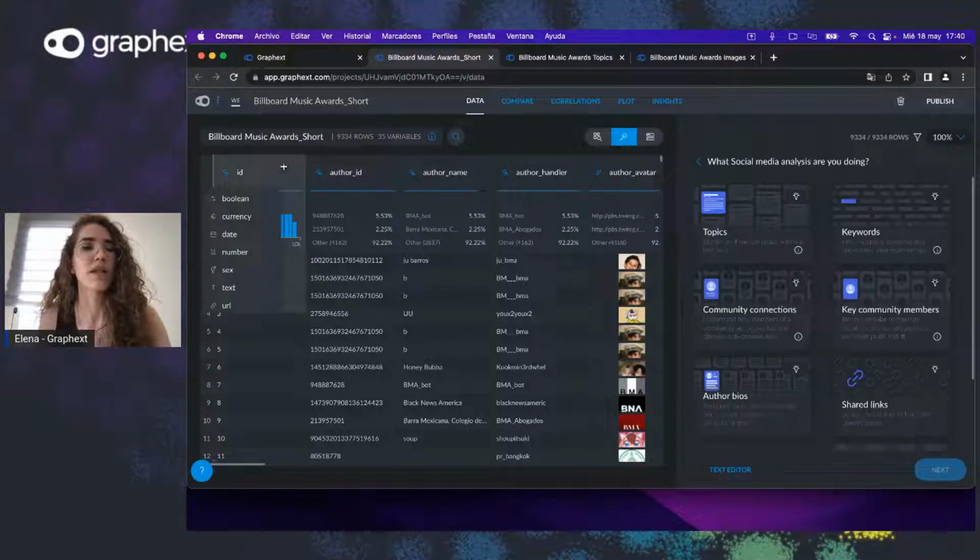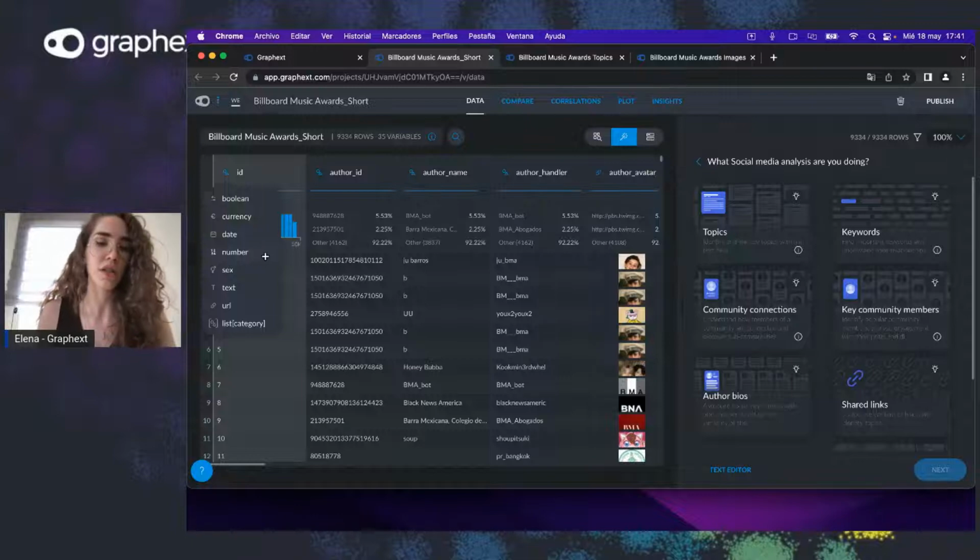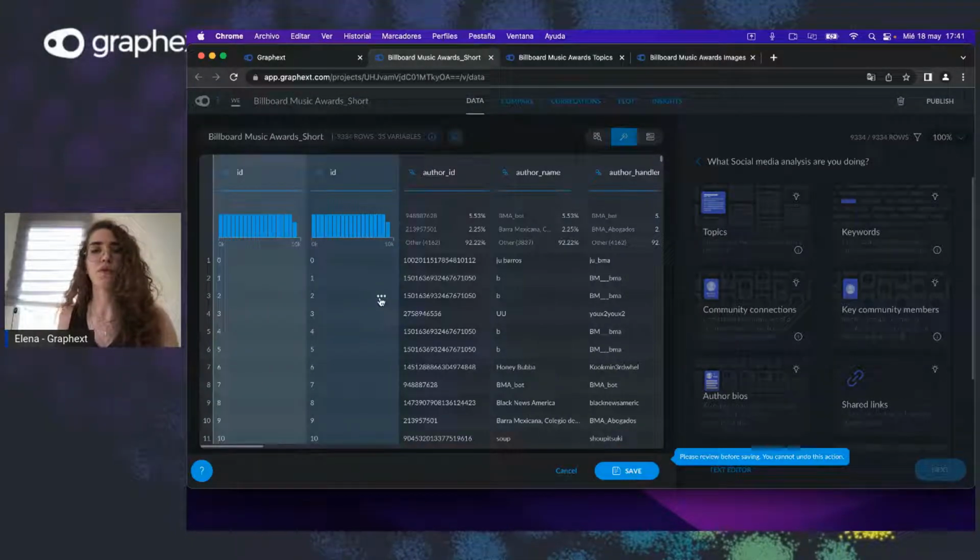So for example, let's see the ID, right? It's categorized as a category, but we can always change it to a number in case we were interested in that. I'm going to show you real quick. I'm not going to change it actually, but I'm going to show you what that would look like. So here we see the changed type,